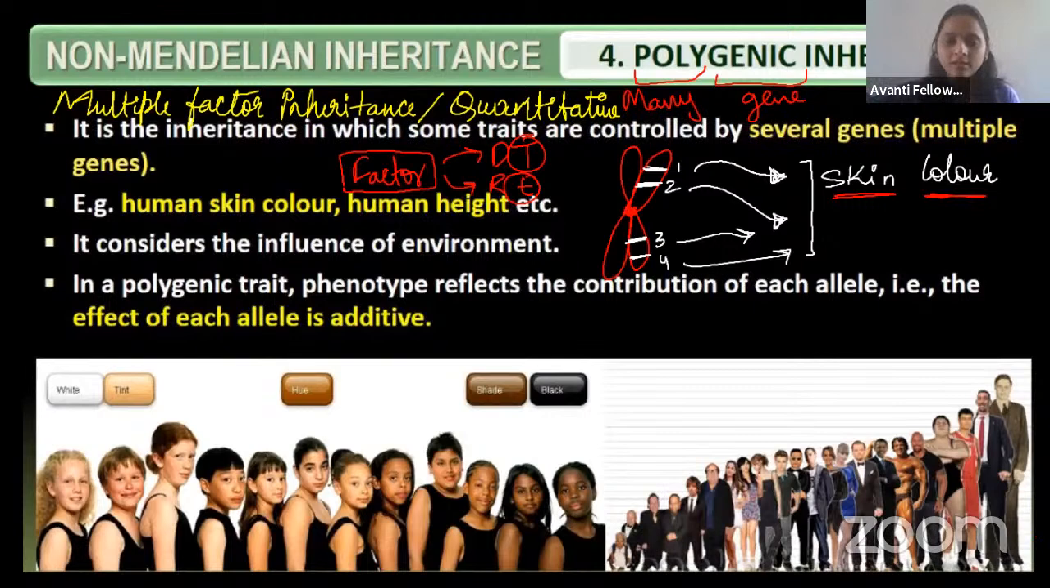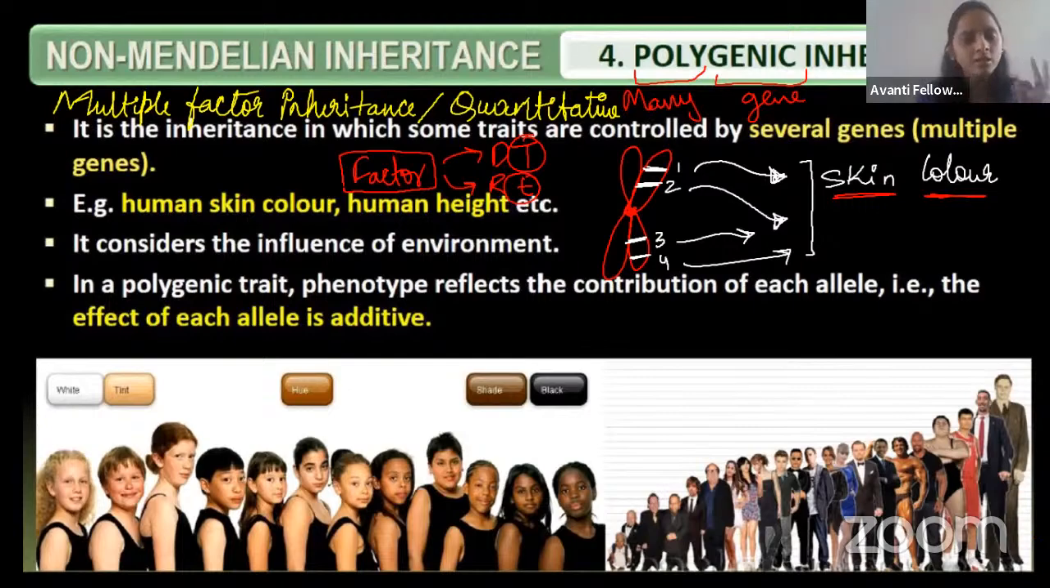So then go to the little black, then go to the Negro. So that is very black, right guys? So the gradient is present, like the intermediates are present, right? So then how is it possible? We can't see only the Negroes and we can't see only the albino people, right? So this is due to polygenic inheritance. Let us study about that.